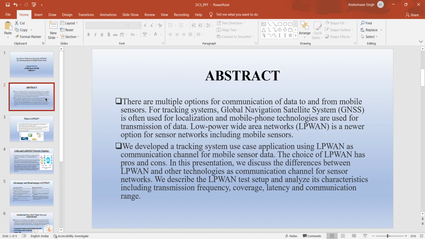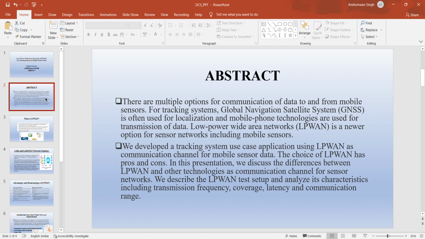to and from mobile sensor for tracking system. Global navigation satellite system, GNSS, is often used for localization, and mobile phone technology is used for transmission of data. Low power wide area network is a newer option for sensor networks, including mobile sensor.